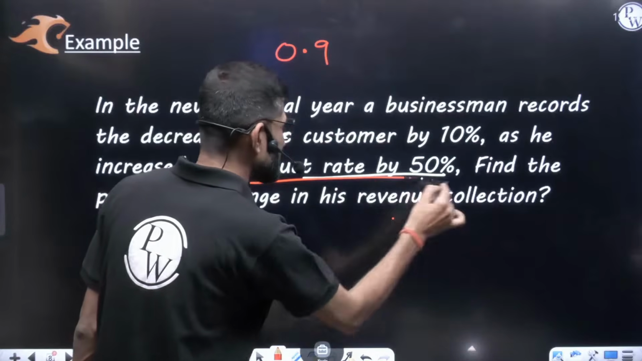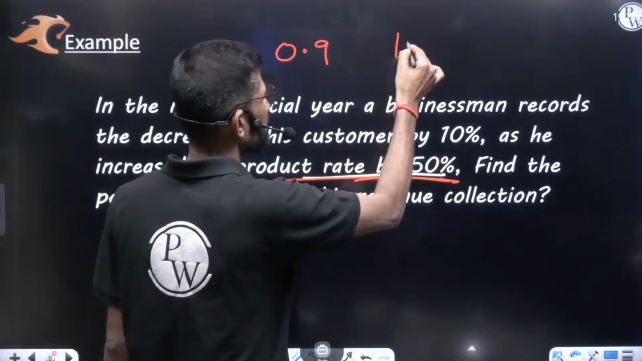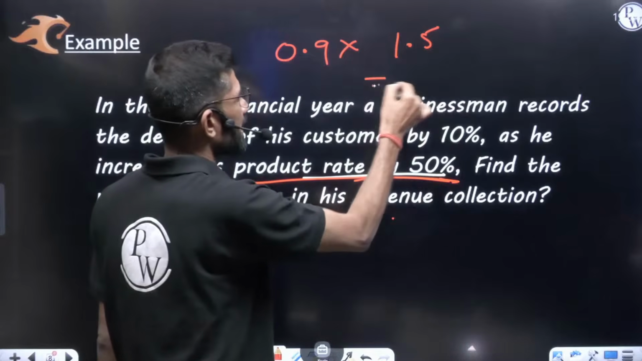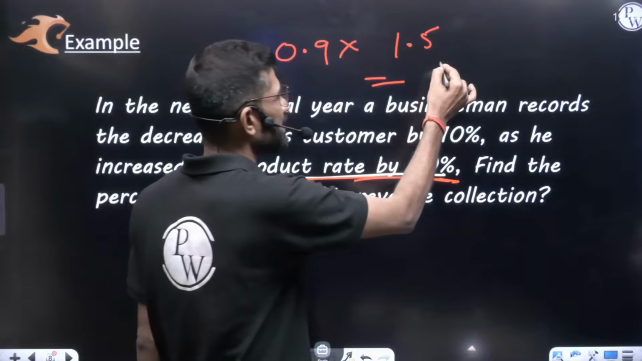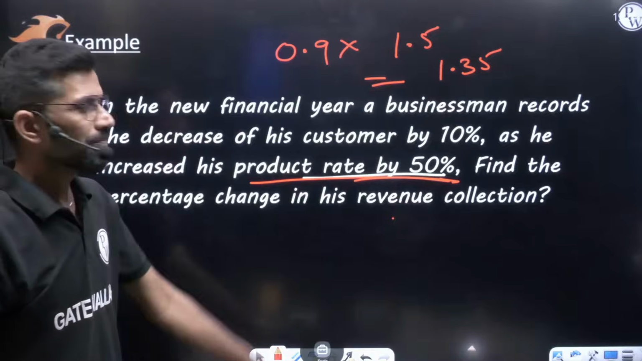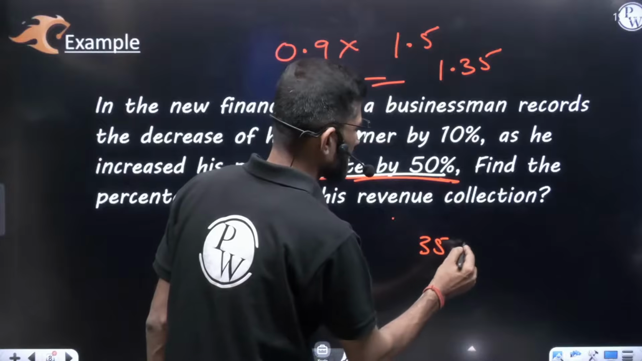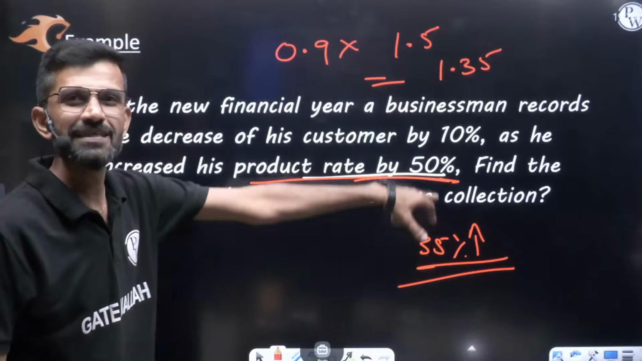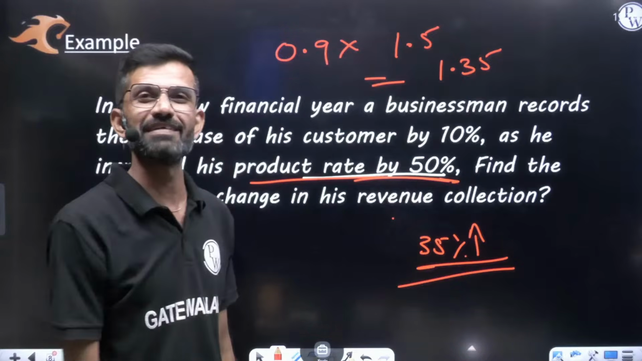Product rate increased by 50%. Increased means it will be added, so it will become 150%, in decimal 1.5. Multiply both of them. 15 nines are, if I am not wrong, 135, which here is 1.35. More than 1, less than 1? My dear friend, this is more than 1. How much more than 1? 0.35 more means 35% increase will be there in his revenue. Though customers decreased, because his product rate was increased, he will be getting a 35% increase in the revenue.